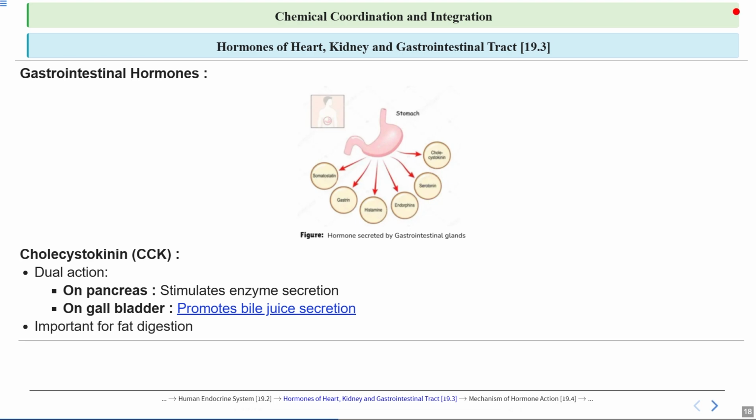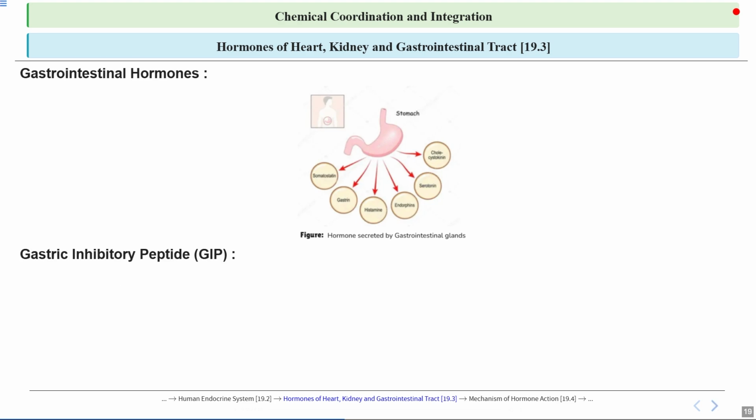Important for fat digestion. It refers to the role of bile in the digestive system, which is very important for breaking down fats into smaller particles that can be absorbed by the body. Bile, which is produced by the liver and stored in the gallbladder, contains bile salts that emulsify fats, increasing the surface area for lipase enzymes to act upon, thereby facilitating the digestion and absorption of dietary fats in the small intestine. This process is essential for proper nutrient absorption and energy utilization in the body.